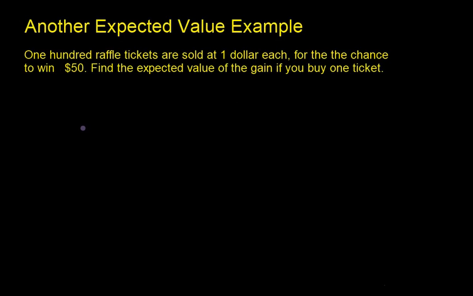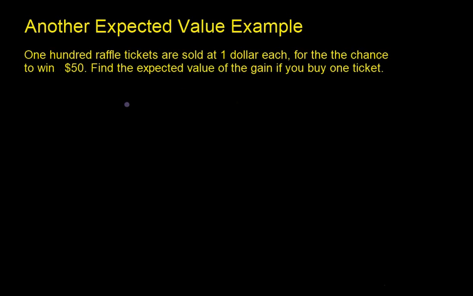In this video, we're going to discuss another expected value example. 100 raffle tickets are sold at $1 each for the chance to win $50. Find the expected value of gain if you buy one ticket. Right, so first we're going to need to think through what our probability distribution function is, and then once we have a probability distribution function, we'll be able to find the expected value of it.